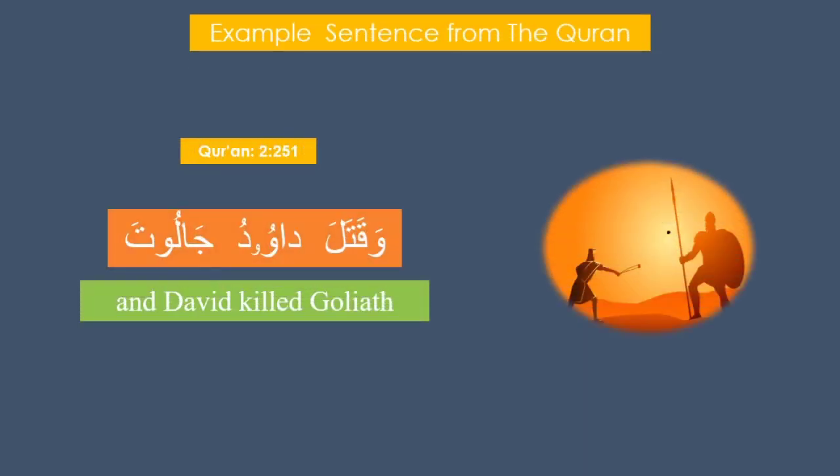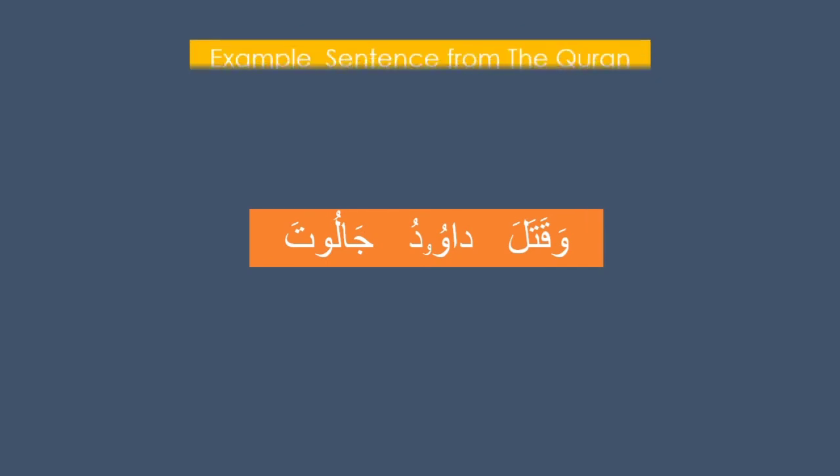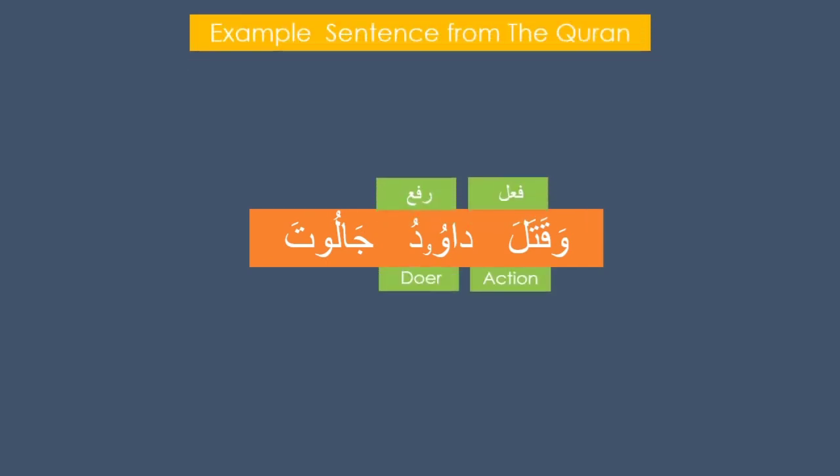Let's take a direct example from the Quran. وَقَتَلَ دَاوُودُ جَالُوتَ. Dawood ends with an u sound, so it will be rafa or doer status. Jalut ends with a, making Jalut nasb or the detail. Qatala means he killed, so it becomes and Dawood killed Jalut.